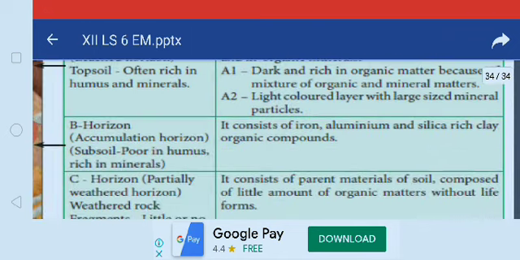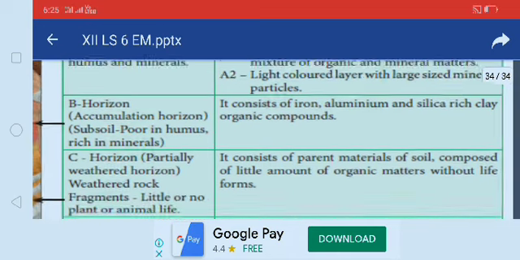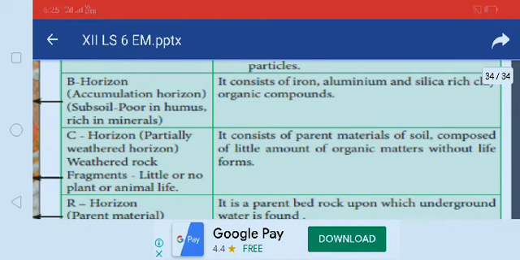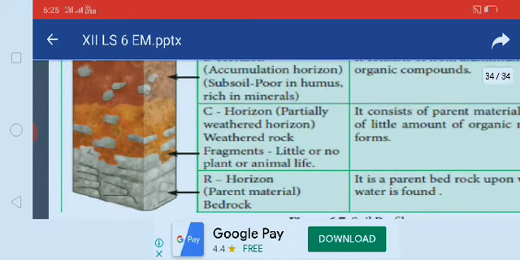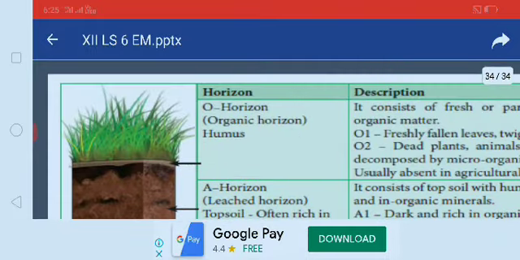B horizon. Here there is an accumulation horizon. It consists of iron, aluminum and silica rich clay soils. C horizon. It consists of parent materials of soil, with a little amount of organic matter and without life forms. R horizon. Here is the parent bedrock upon which underground water is found. Bedrock, parent material. This is the structure of the soil profile.